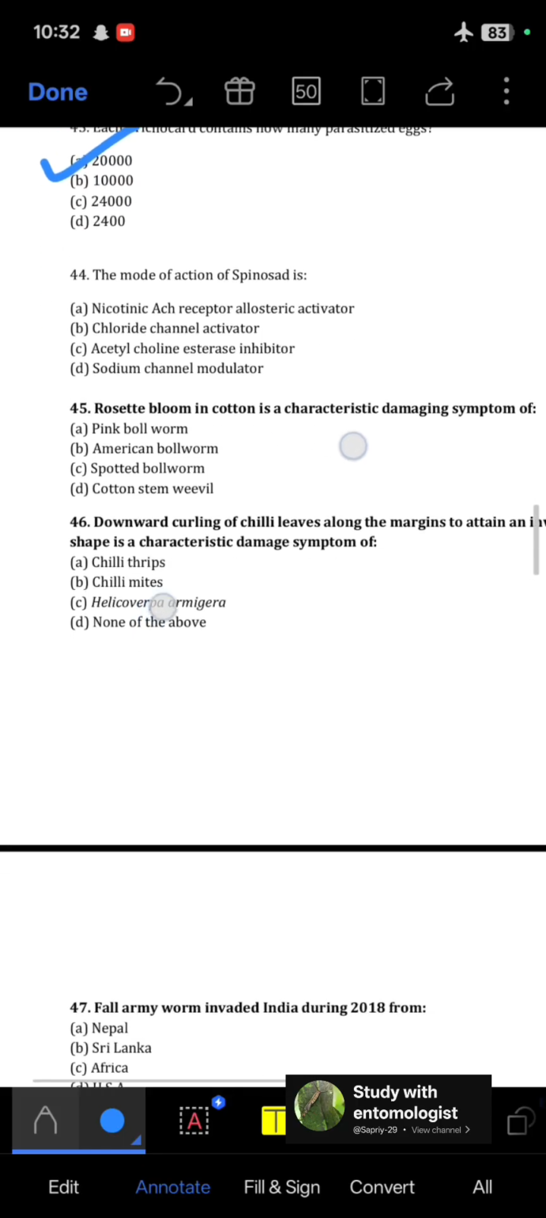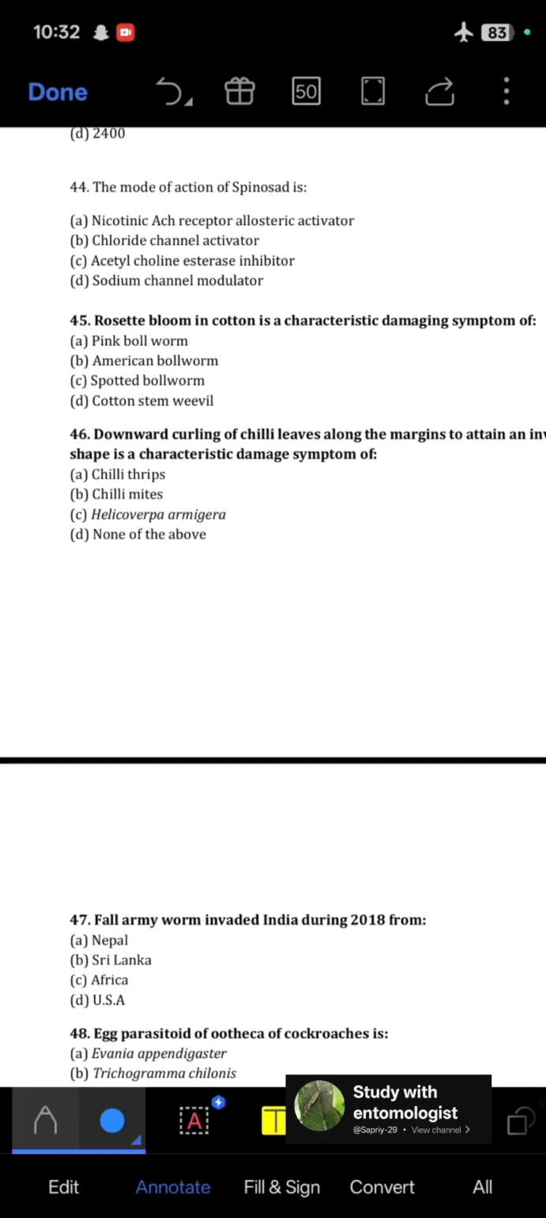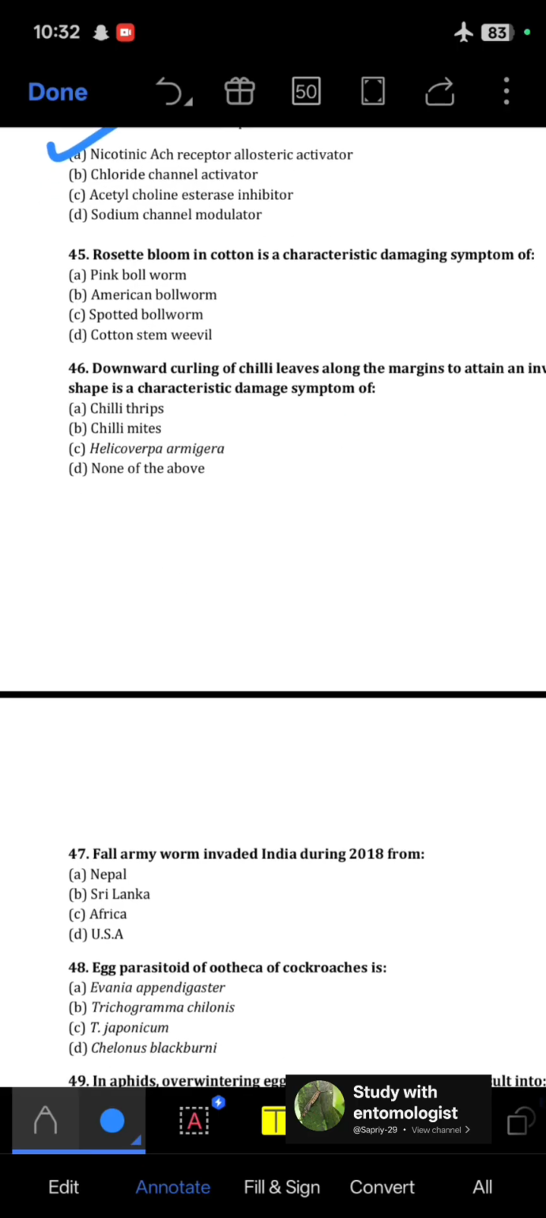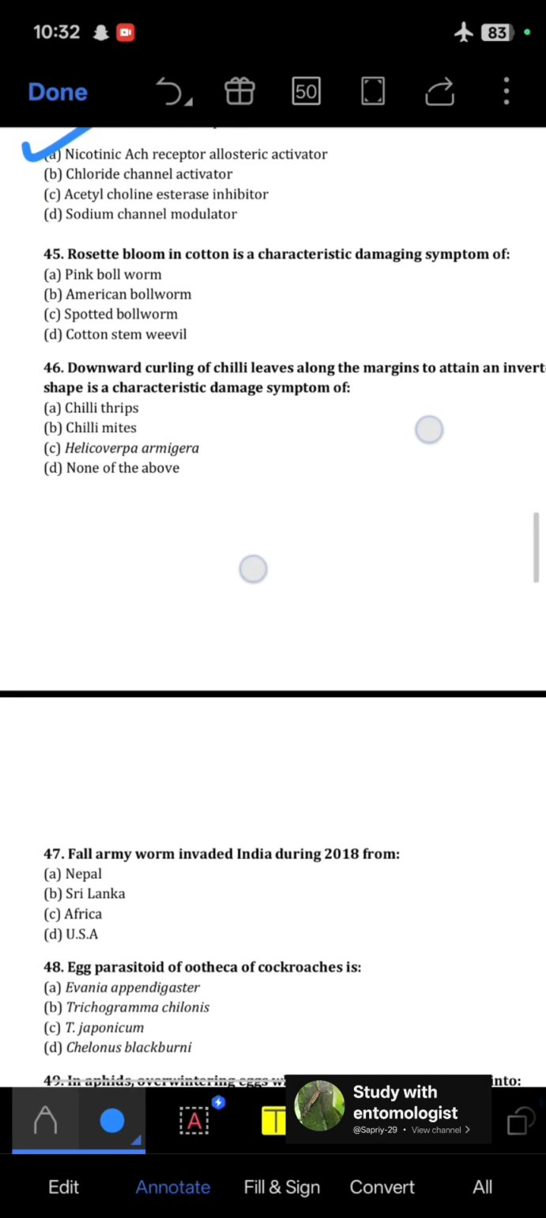So these are 20,000. Next question, the mode of action of spinosad is, so spinosad works on the nicotinic acetylcholine receptor, but it acts as an allosteric activator. Next, rosette bloom in cotton is a characteristic damaging symptom of, so it is damaging symptom of pink bollworm. Rosette bloom, double seed symptoms all belong to the PBW.